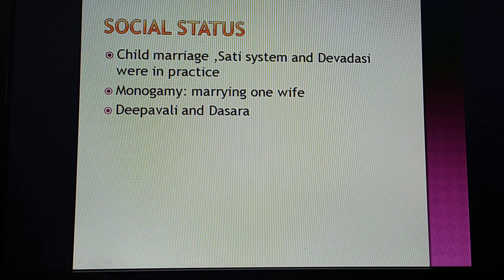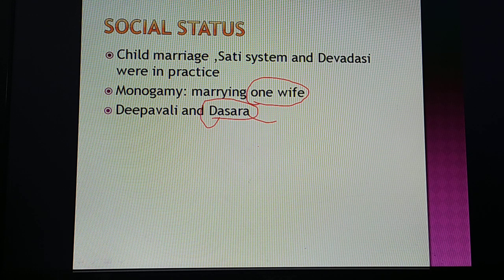Monogamy was in practice, but rich people and kings were following polygamy. Here, monogamy is nothing but marrying one wife or husband, and polygamy is nothing but having more than one wife or husband. Women were respected. Deepavali and Dashera festivals were celebrated grandly. The Dashera festival was celebrated under the king's patronage.